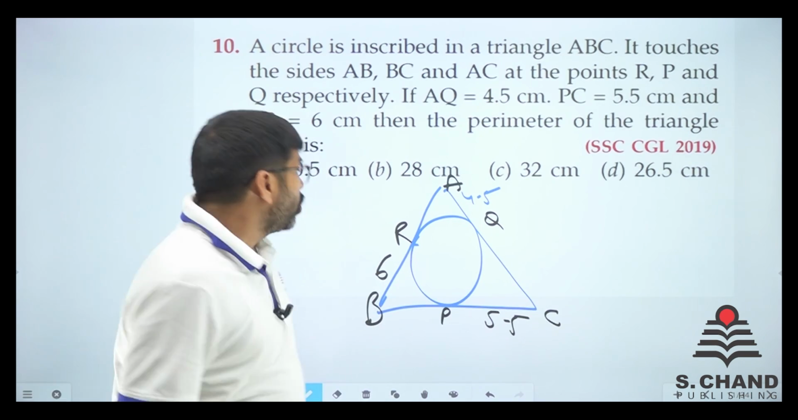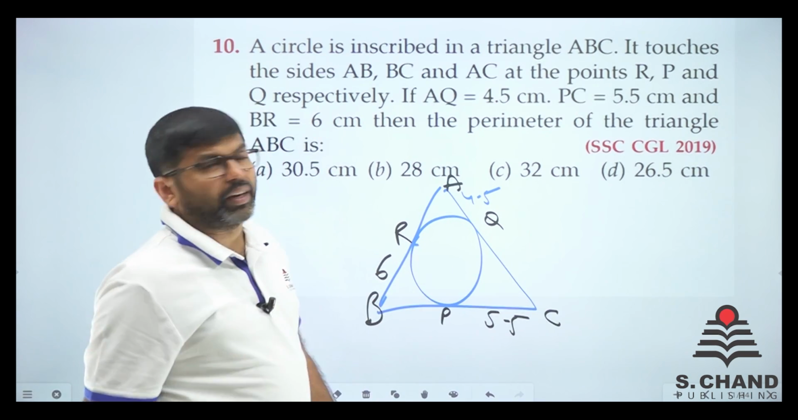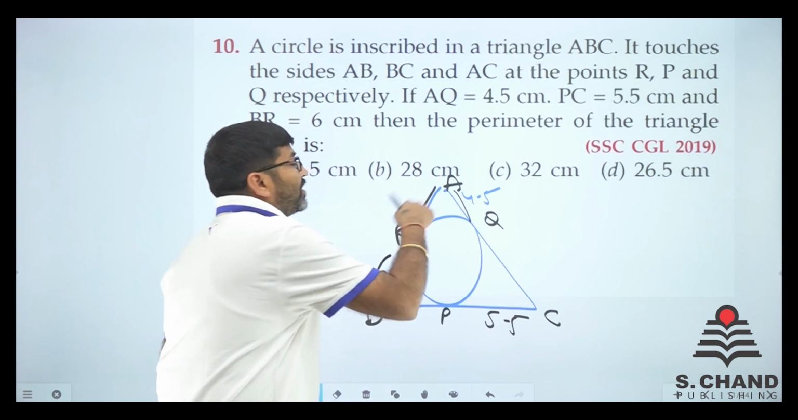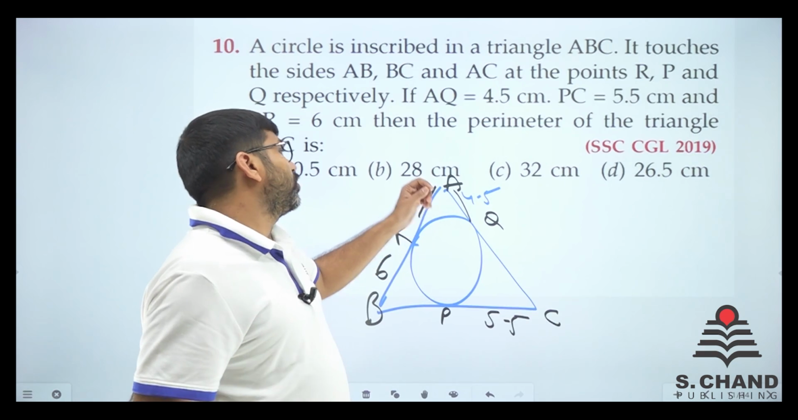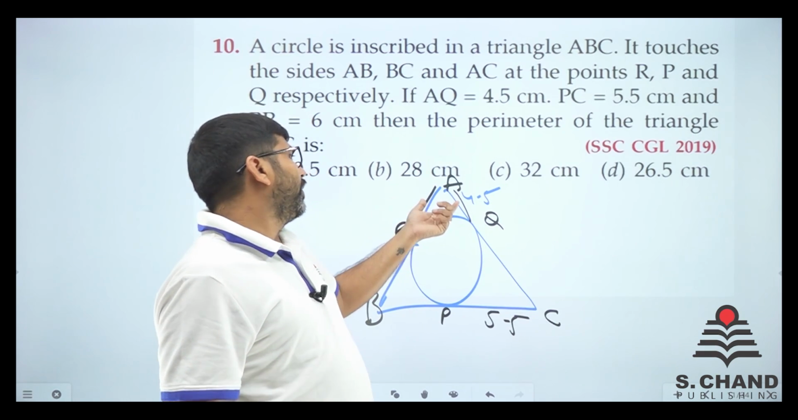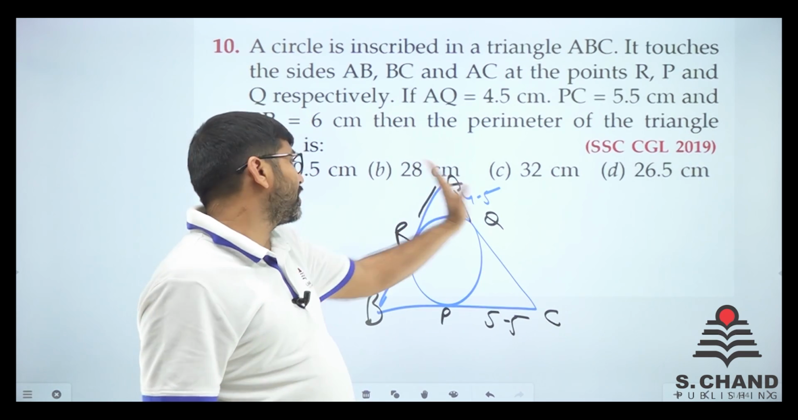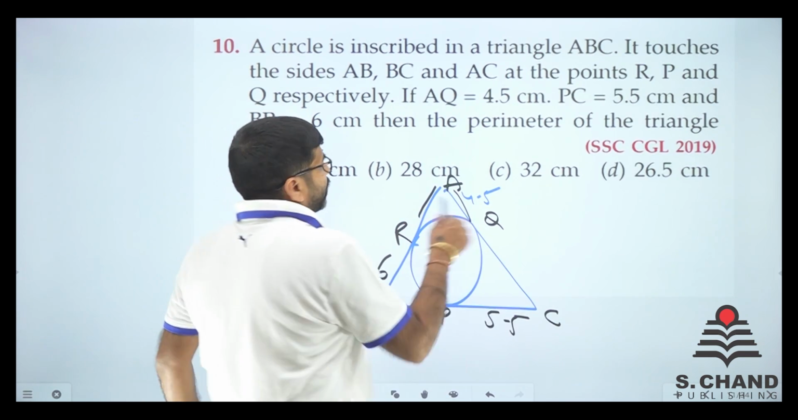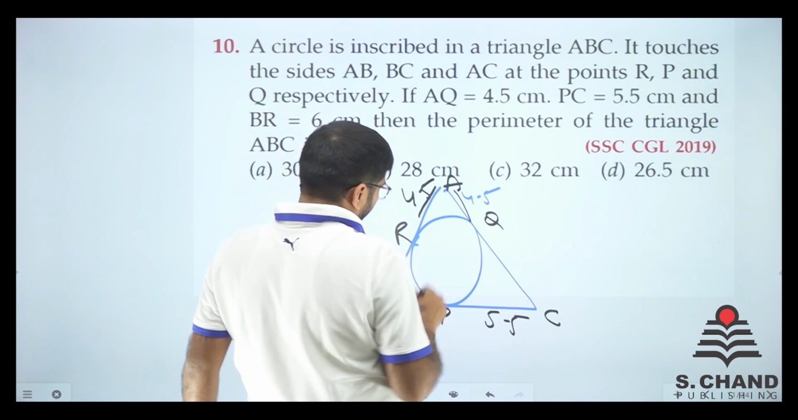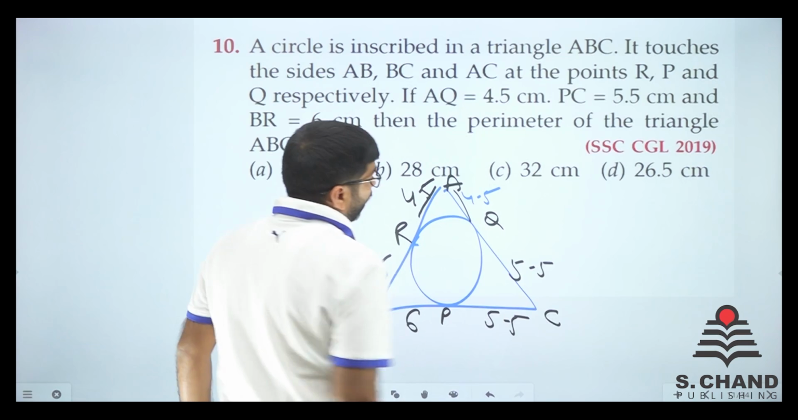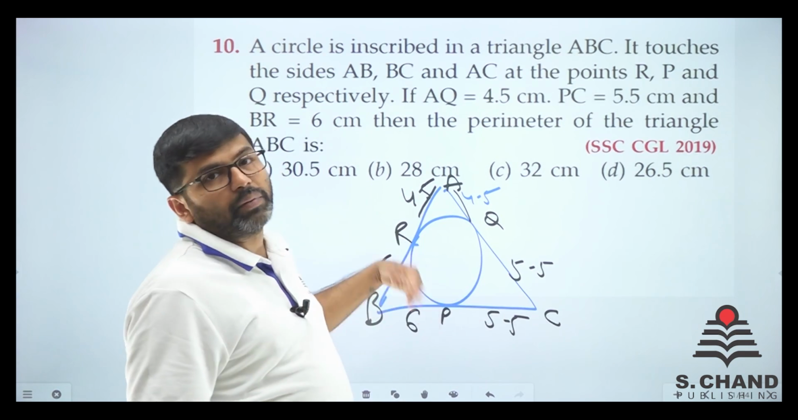So this is given. If this is an incircle, we know that AQ is equal to AR. Why? Because they are tangents from the same point. When they are tangents from the same point, they have equal lengths. So if it is 4.5, it is also 4.5. It is 6, it is 6. It is 5.5, it is 5.5. So just add these three and double it.